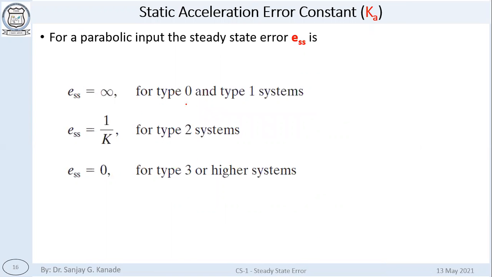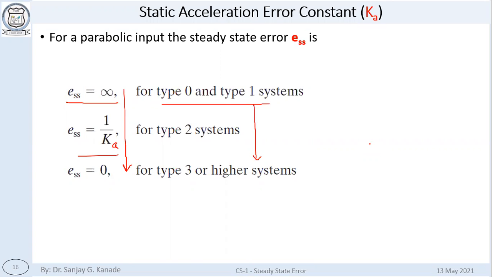For type 0 and type 1, Ka was 0, so ESS will be infinity. For type 2, ESS is equal to 1 upon Ka. And for a type 3 system, ESS equals 0. So again, the same observation: as the type number increases, the error reduces. As the type number increases, the error in the system has decreased.